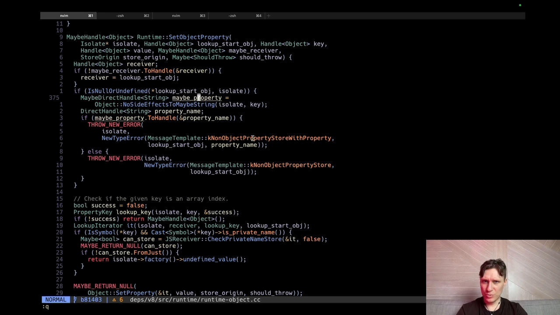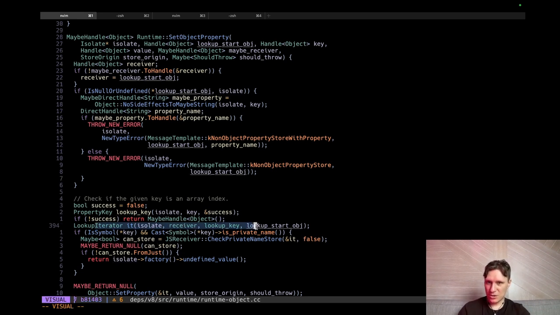Key non-object property. Property lookup. Key. Lookup. Do I want to check lookup? How do they search for the key? Maybe I want to check it. So they iterate over the lookup. How does lookup work?